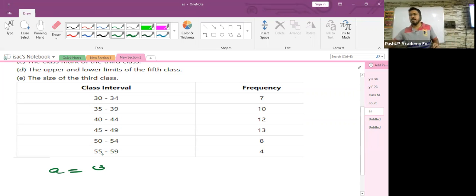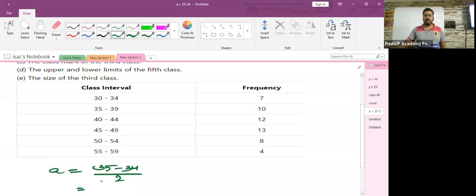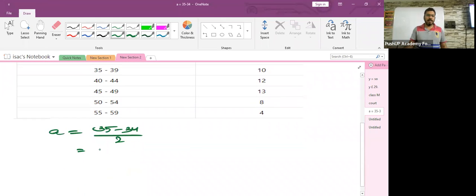Nobody will open their mouth. 35 minus 34, then divided by 2. So 35 minus 34 is what? 1. And 1 divided by 2 is how much? 0.5. So this is your adjustment factor, isn't it?